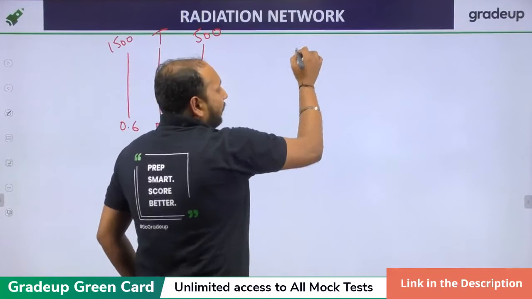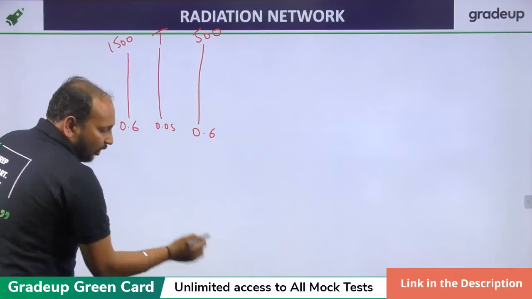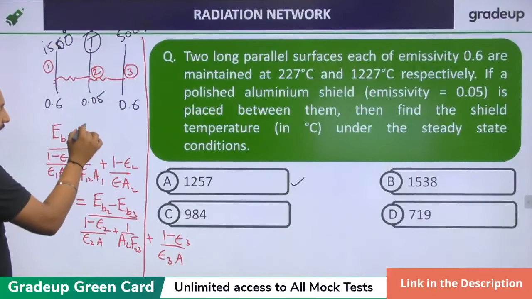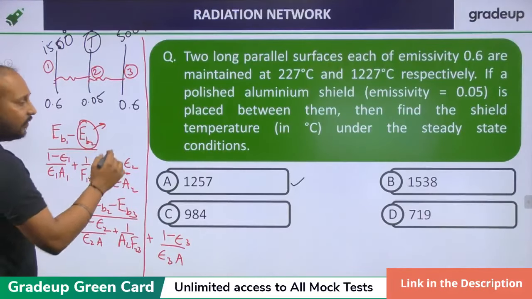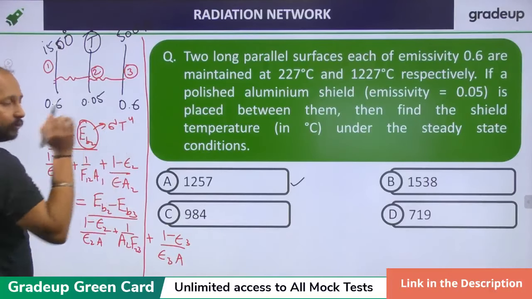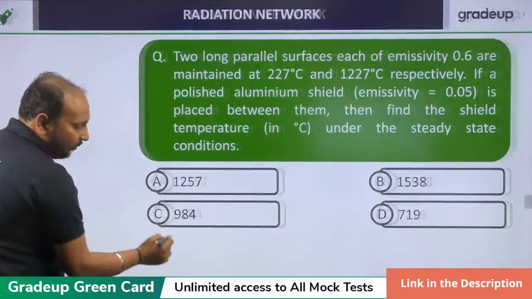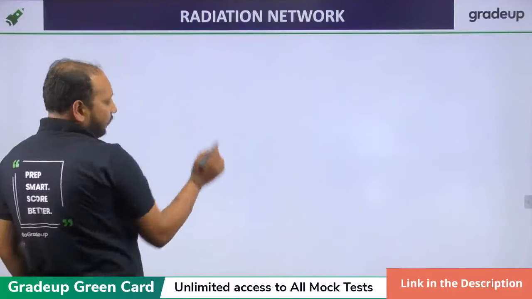If you take the previous equation, this EB can be written using Stefan-Boltzmann as sigma into T to power 4. I am writing the direct formula so that your time is saved.